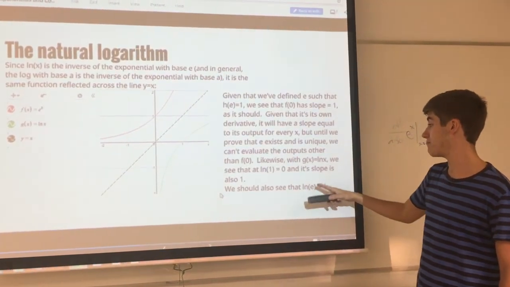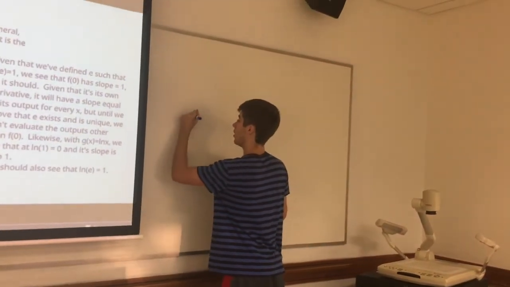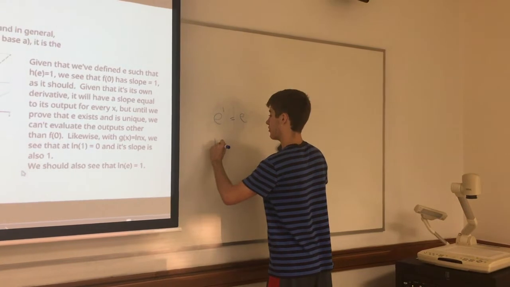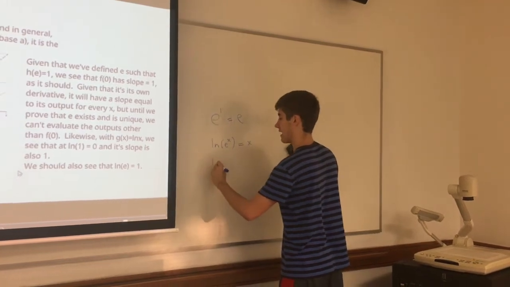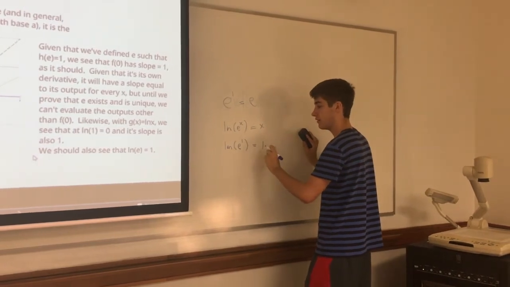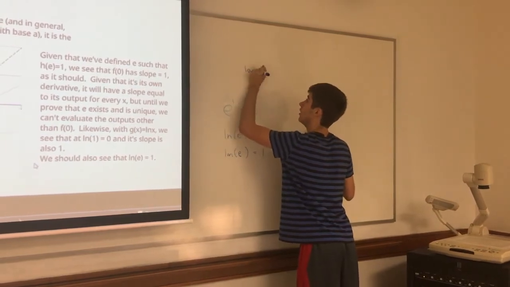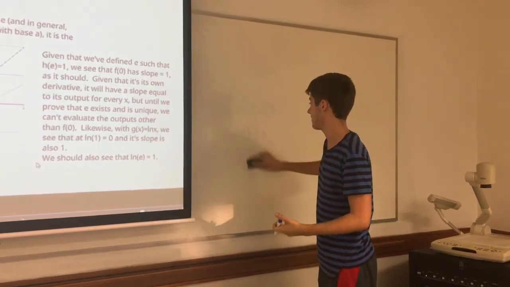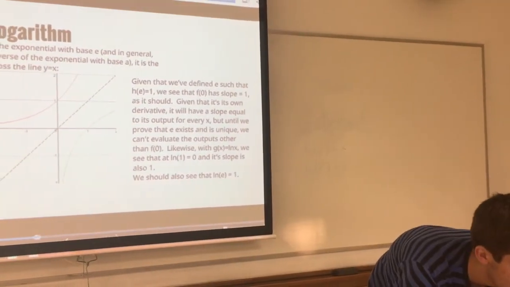We should also note that because of this inverse, if we come back over the board real quick, we know that e to the 1, like anything to the 1 power, is itself, right? And we also know that the natural log of e to the x is just equal to x, because they are inverses. So if we take the natural log of e to the 1, which is the same as just the natural log of e, this is 1. So the natural log of e is 1, which makes sense, just like the log base 2 of 2 is 1. They are inverses of each other, so they have to cancel. Okay, now we understand that.